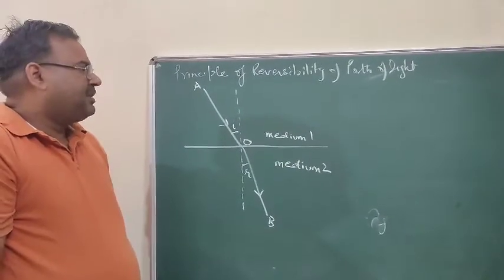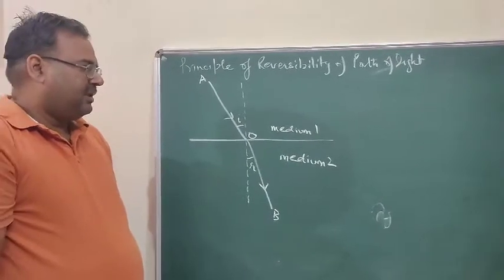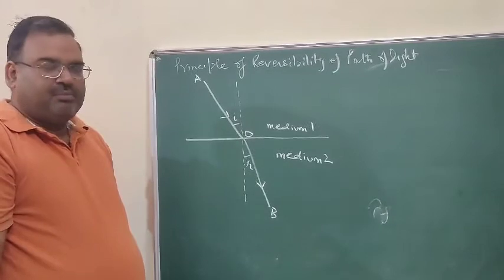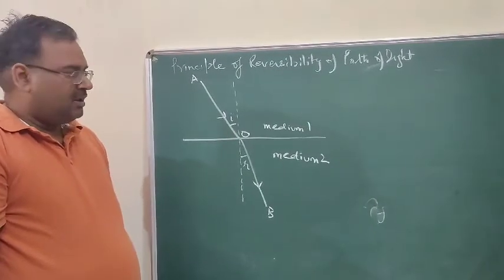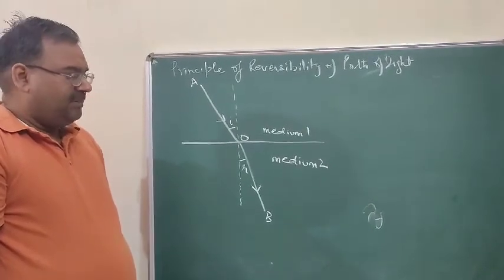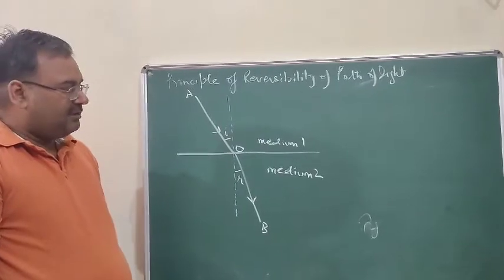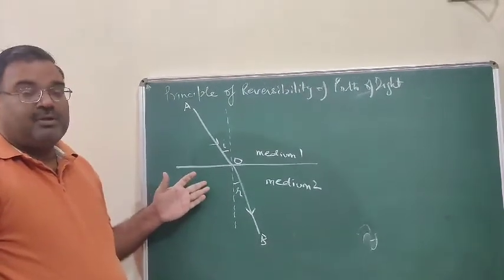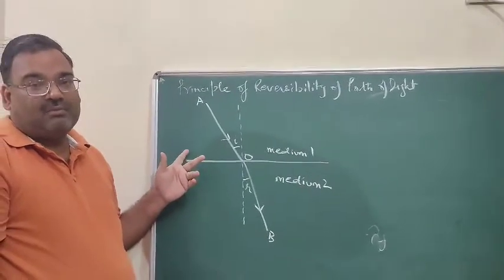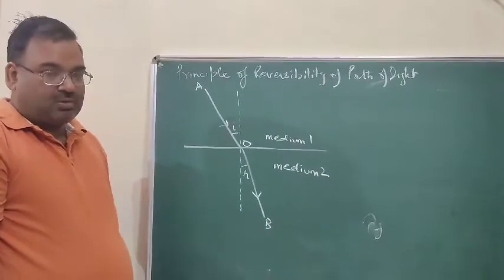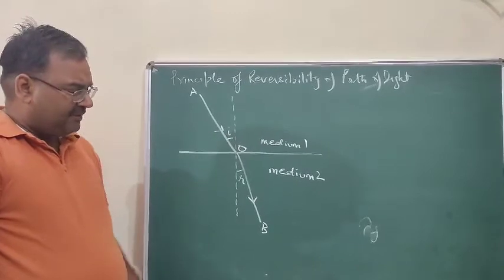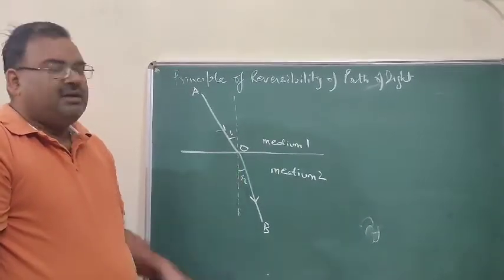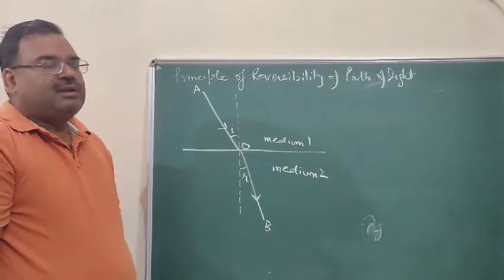So next we have principle of reversibility of path of light. If a ray of light travels from one medium to another medium, it bends towards the normal. If the ray of light is moving from medium 1 to medium 2 and medium 2 is optically denser than medium 1, then it will bend towards the normal. Now the same ray, if it retraces its path, it goes back on the same path, then it will move in the same direction.